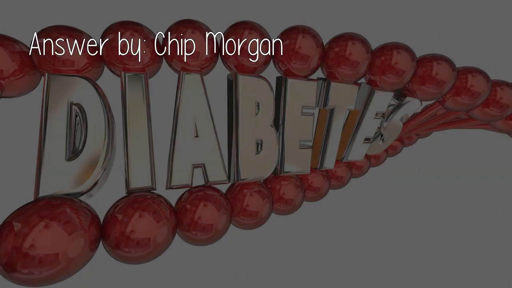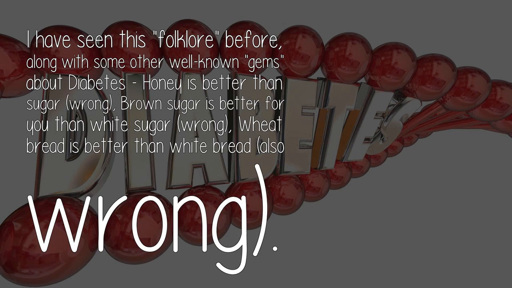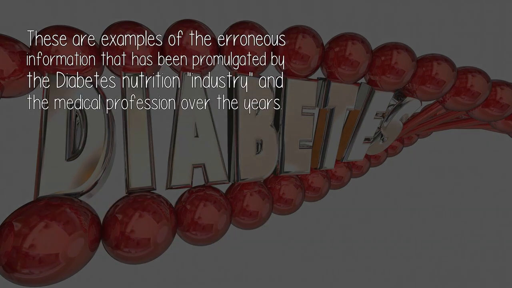Answer by Chip Morgan. I had seen this folklore before, along with some other well-known gems about diabetes. Honey is better than sugar. Wrong. Brown sugar is better for you than white sugar. Wrong. Wheat bread is better than white bread. Also wrong. These are examples of the erroneous information that has been promulgated by the diabetes nutrition industry and the medical profession over the years.